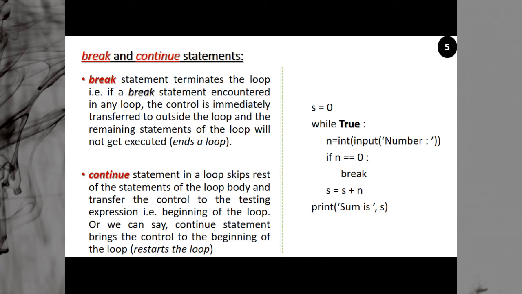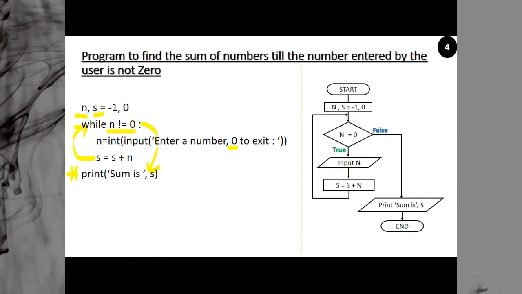Okay, let's take an example. In the previous program, we were assigning n to -1, then asking for an input. Even if the input is 0, this 0 will be added here, and then again we go here and compare. You can say it is something like post testing.